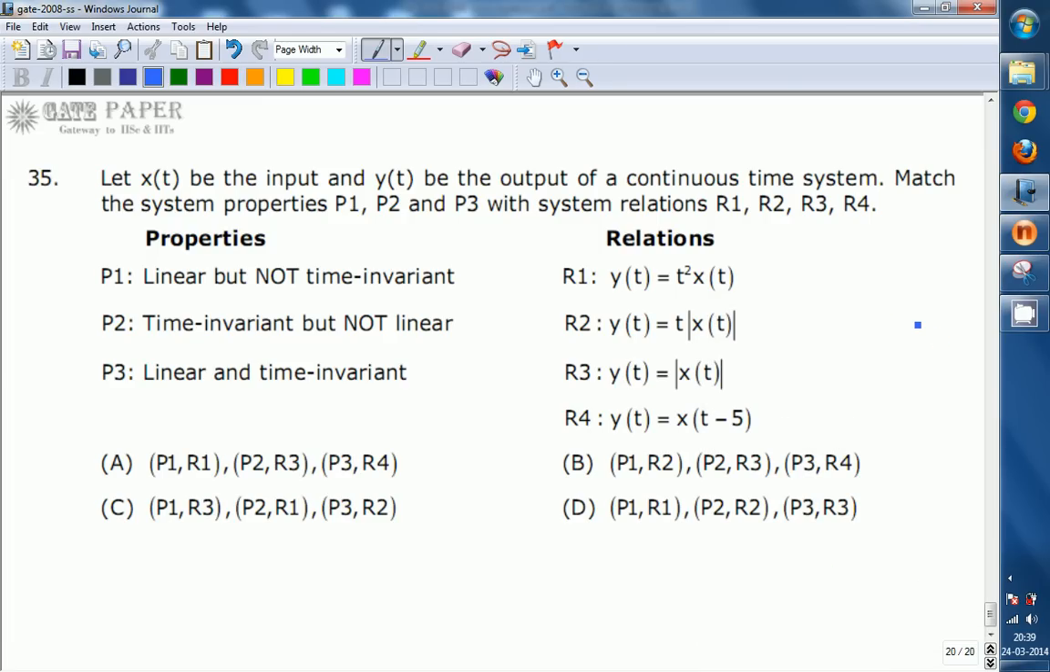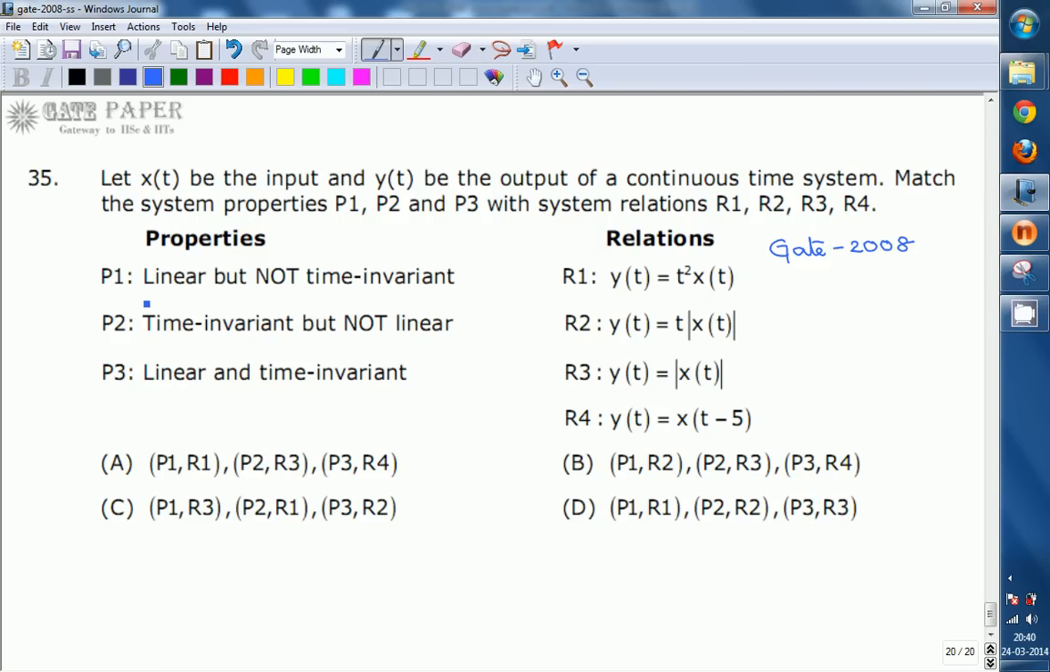We are going to see a question from Signals and Systems given in GATE 2008. Let x of t be the input and y of t be the output of a continuous time system. Match the system properties P1, P2 and P3 with the system relations R1, R2, R3 and R4.